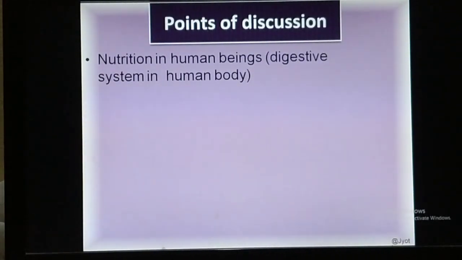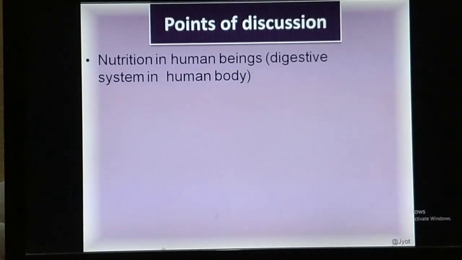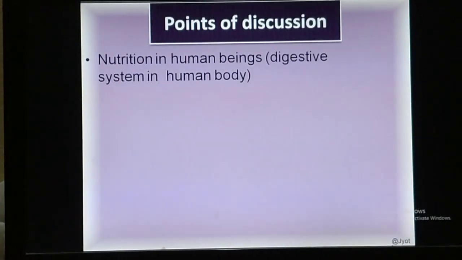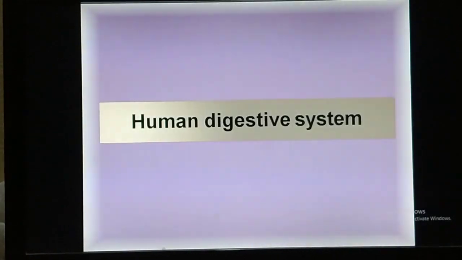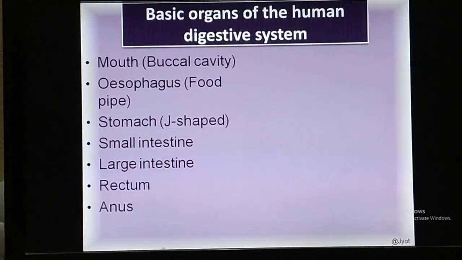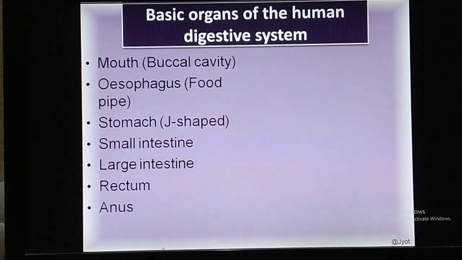Here in this part we will discuss nutrition in human beings, and before discussing the process of nutrition in human beings, we should know the structure of the digestive system in the human body. So today in this part we will discuss the human digestive system. What is there in the human digestive system? The human digestive system consists of the alimentary canal and the associated glands.